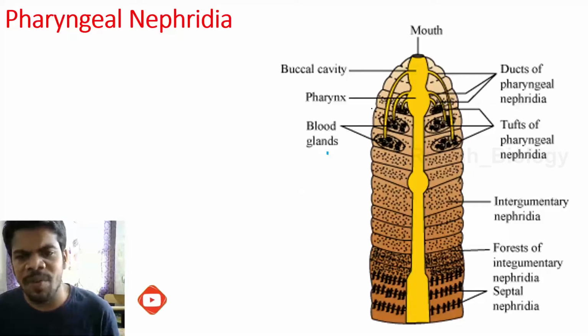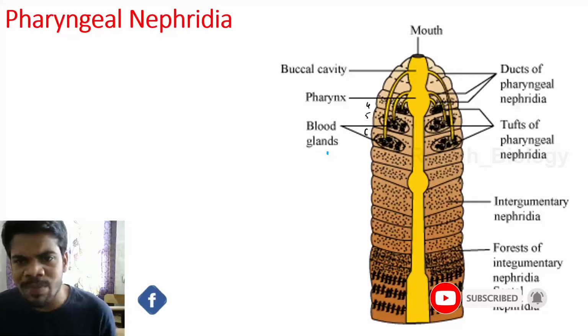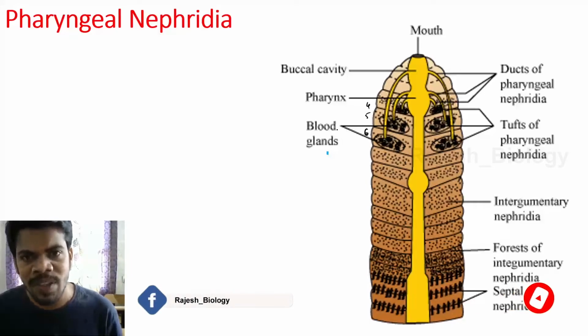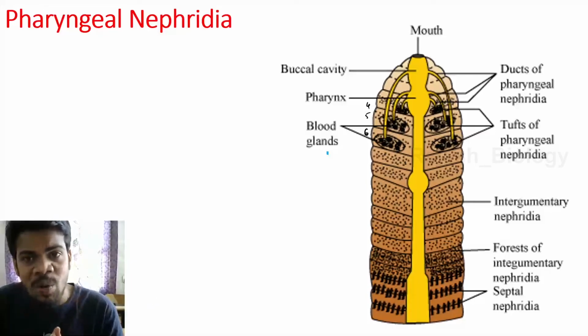Next, pharyngeal nephridia, very very important. Pharyngeal nephridia are present in the fourth, fifth, and sixth segments. We already completed the circulatory system of earthworm, you can watch that video also. These three segments have a very important role in the circulatory system also. In the fourth, fifth, sixth segments, blood glands are present, and they secrete hemoglobin and blood cells. In the excretory system also, pharyngeal nephridia are present in the same fourth, fifth, and sixth segments, and they open into the buccal cavity and pharynx.